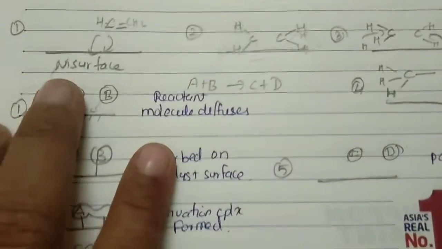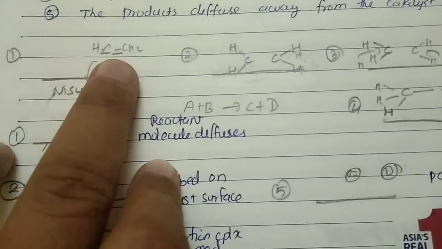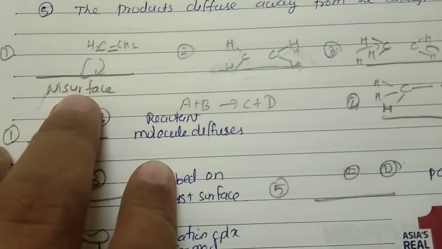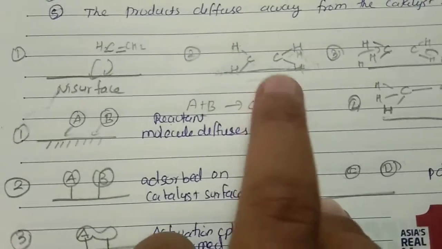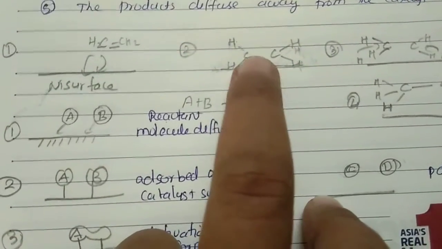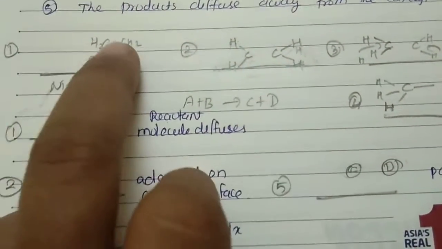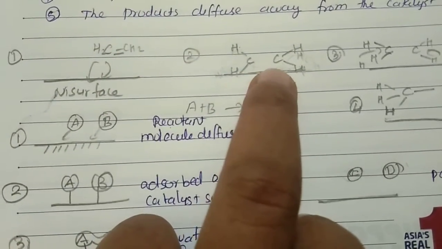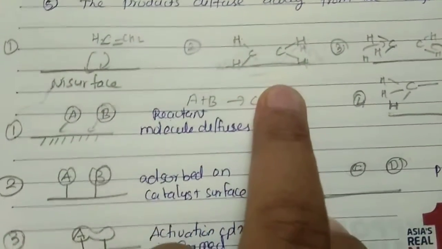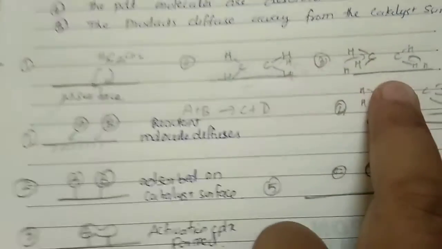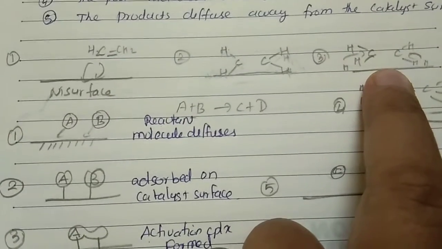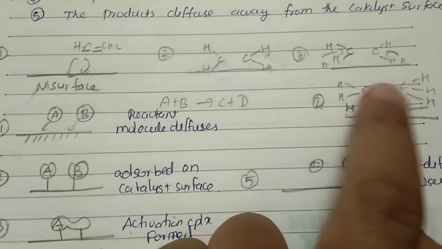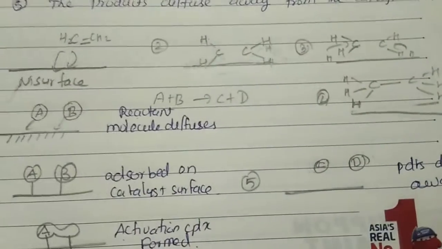For example, this is the nickel surface, and this is the ethylene molecule. It first diffuses onto the nickel surface. Next it is adsorbed on the catalyst surface. The pi bond breaks, and it gets adsorbed on the catalyst surface and forms the activated complex like this. And finally it forms the product and diffuses away from the catalyst surface.